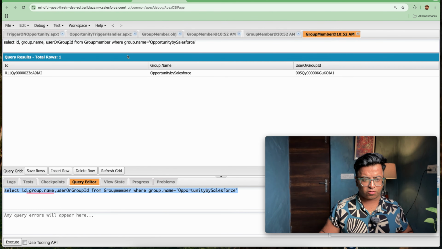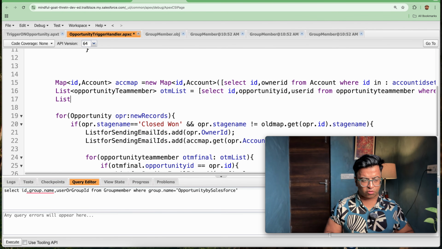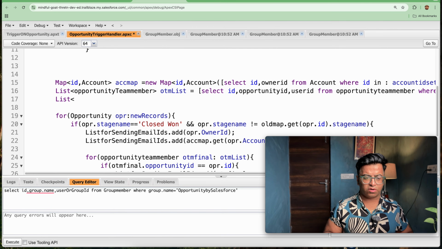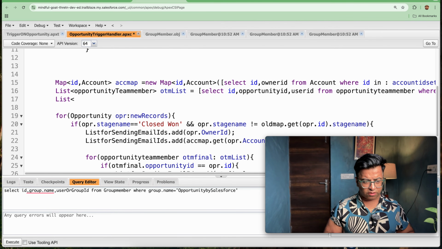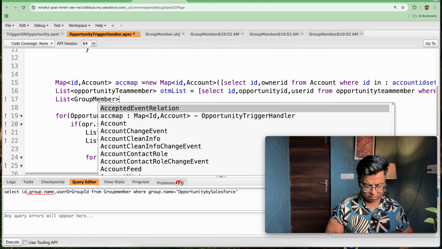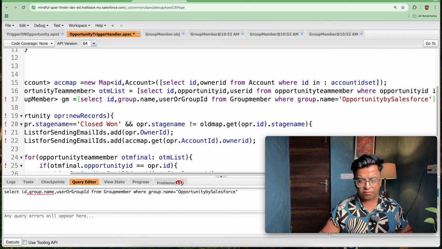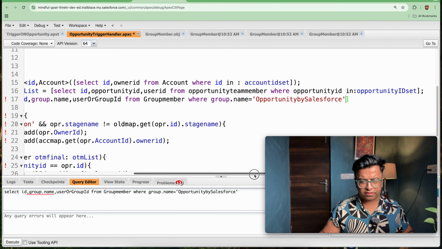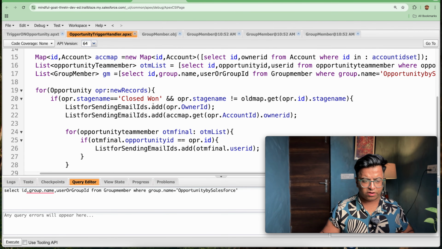So let's copy this query and let's use this in our trigger. What I will be doing, I will be querying. We have three SQL queries here. One is on account, one is on opportunity team member, because the scenario is complex. So let's do that, group member, GM is equal to, I will be copying this name, and let's see if we are able to save it. So let's save this record. So I think our error has been gone.